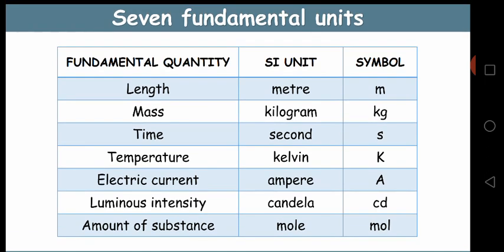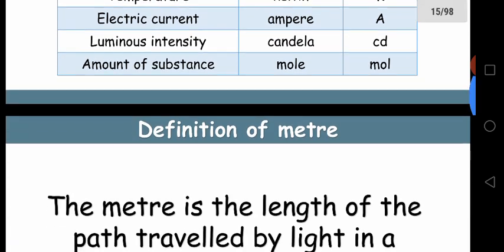These are the fundamental quantities I mentioned here: length, mass, time, temperature, electric current, luminous intensity, and amount of substance. Meter is the unit for length in SI units, and the symbol is small m. The unit for mass is kilogram, represented with kg. The unit for time is second. And we use kelvin for temperature, ampere for electric current, candela for luminous intensity, and mole for amount of substance. These are all SI units, and I have given symbols here, please go through them.